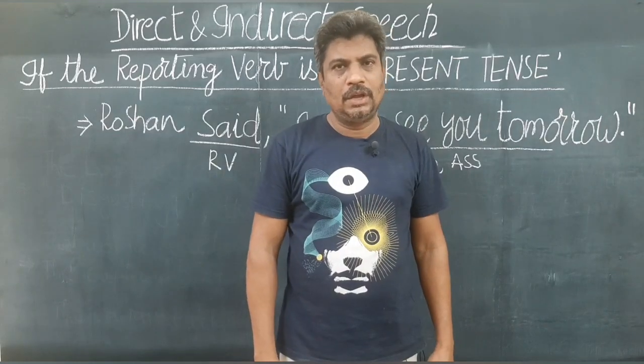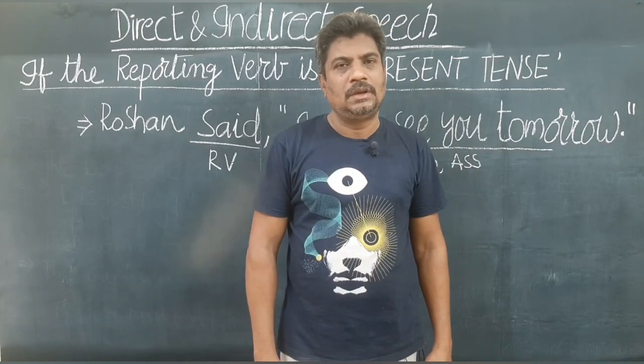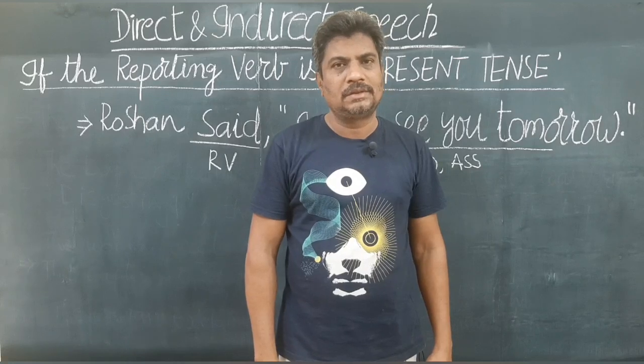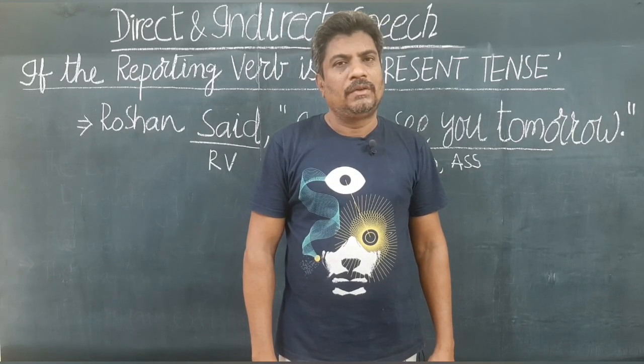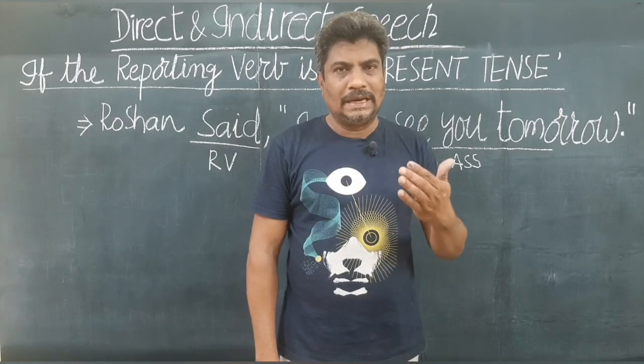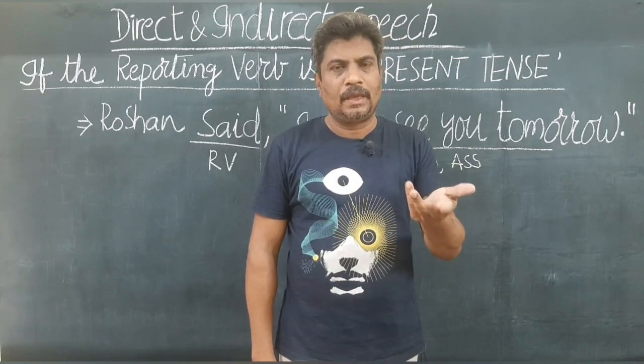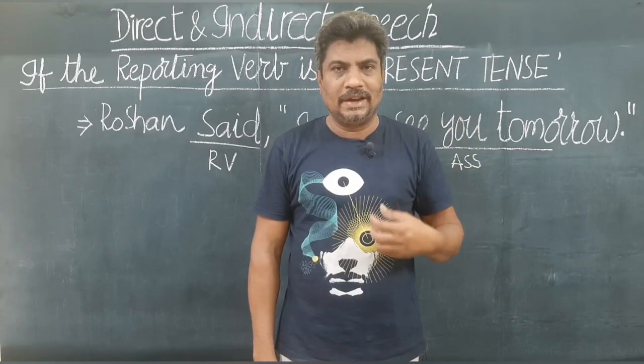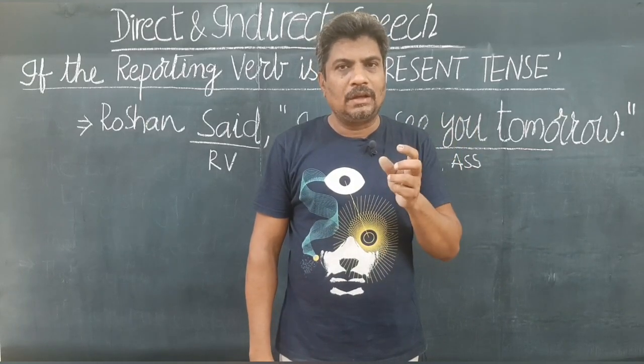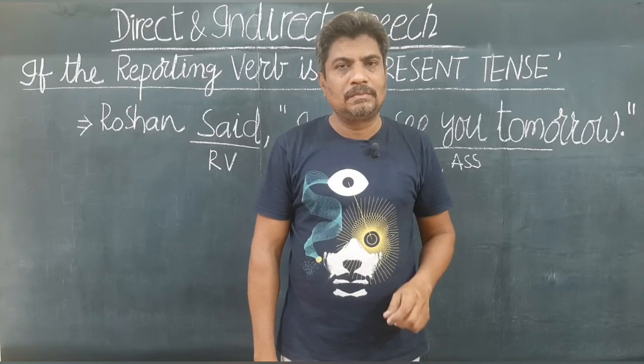So far, in all our previous video classes, we have learned the transformation of direct speech to indirect speech, or direct narration to indirect narration, when the reporting verb is in past tense.